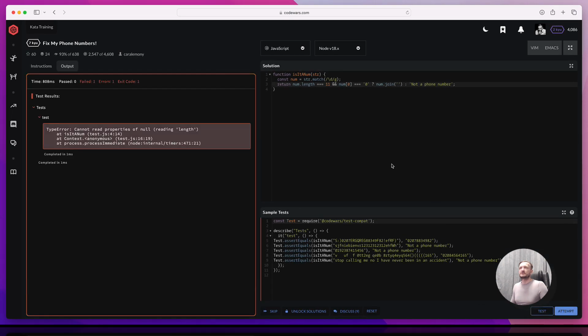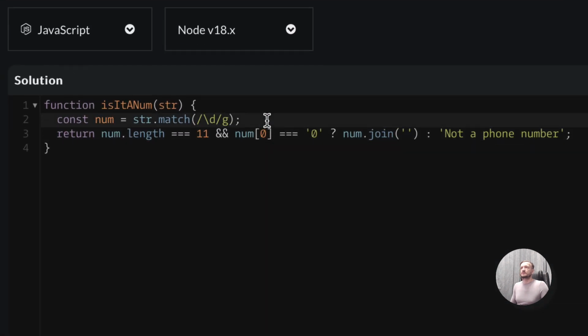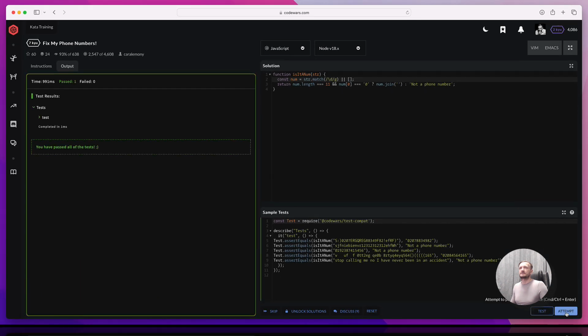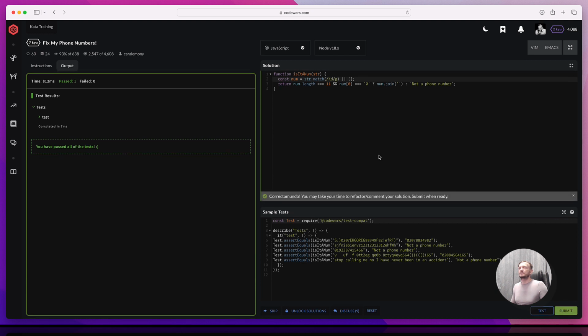Cannot read property 'length' of null. Okay, so probably here can be a null. So let's do a fallback to an empty array. So let's test it now. Okay, that works, and that works.